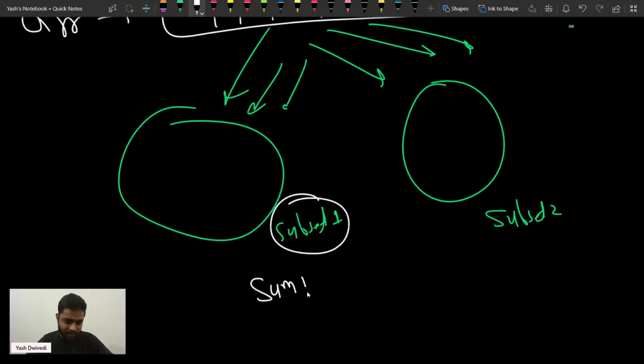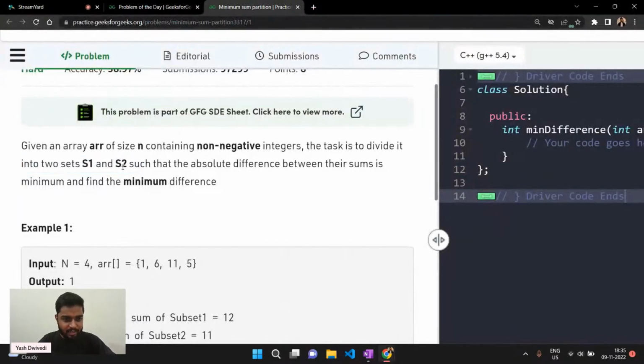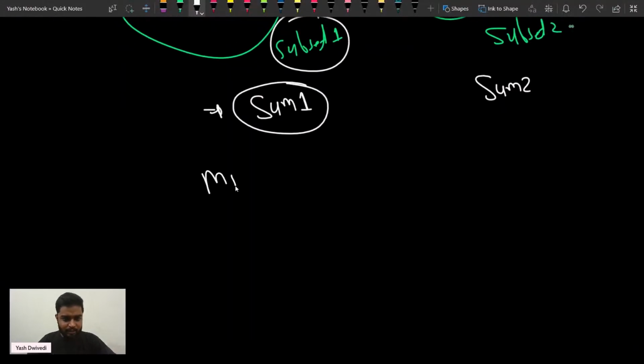Now once you have done this, suppose the sum of all the elements of the first subset is sum 1, and the sum of all the elements of the second subset is sum 2. Then the problem says that the absolute difference between these two sums should be minimum. So you need to distribute the elements into the two subsets, and find the minimum value of sum 1 minus sum 2.